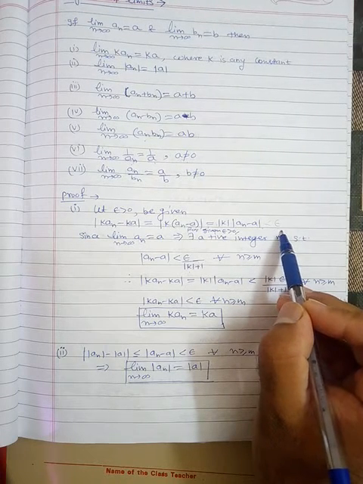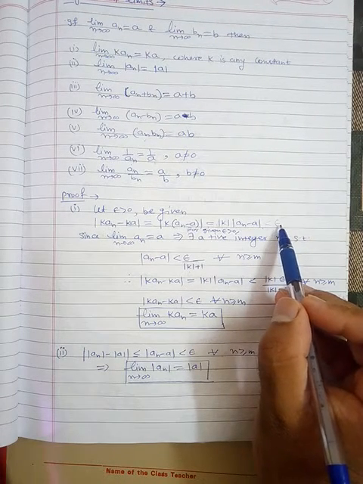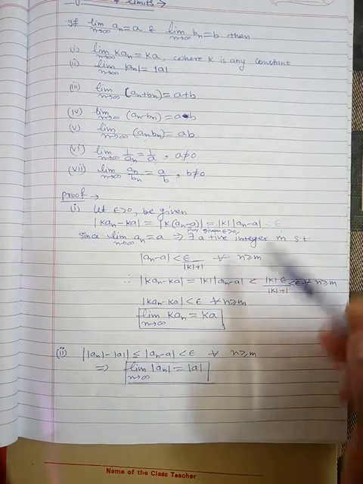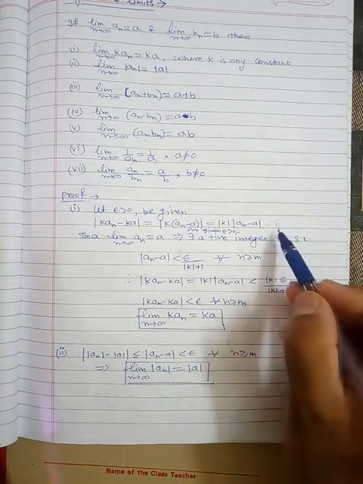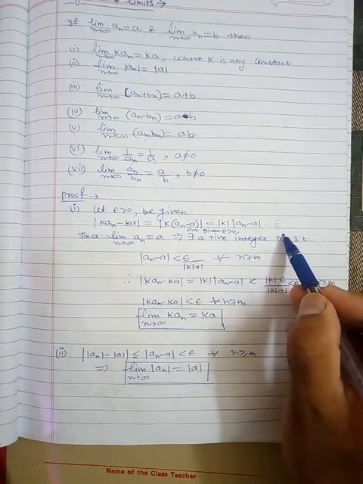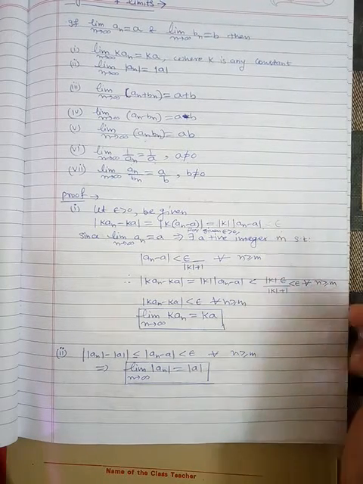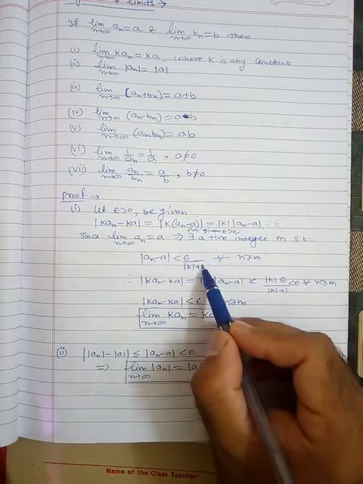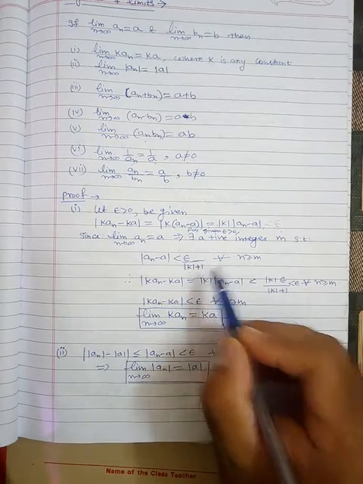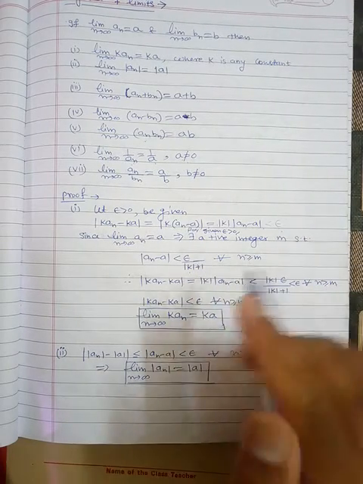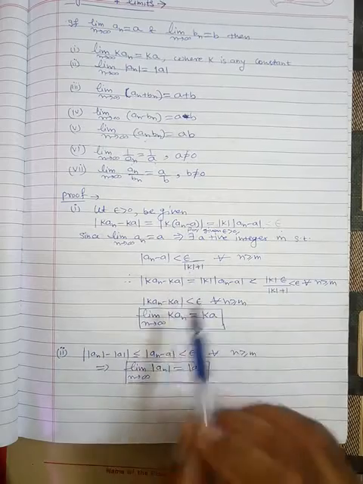In that case it would not be reasonable to take epsilon by magnitude of k, because if k is 0, we will get infinity. To avoid that condition we have taken 1 extra here, nothing else.